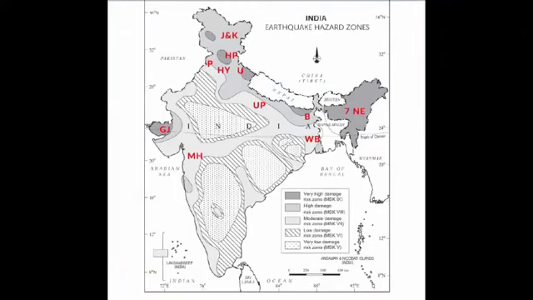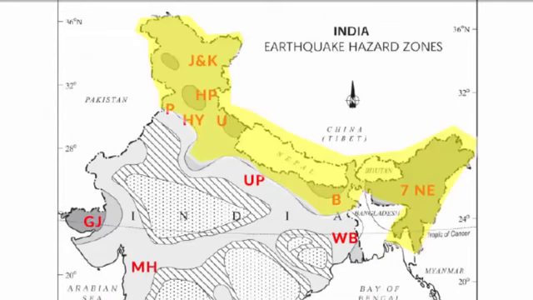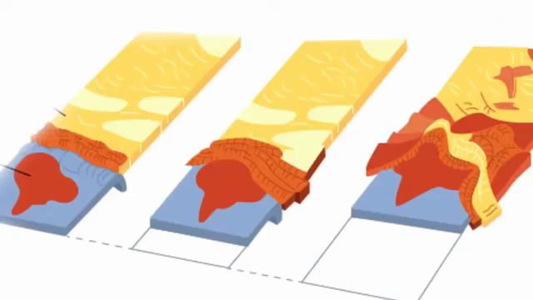You can look at the major earthquake hazard zones in India in this map. I'll just focus on the very high damage risk zone, and that is the region highlighted in yellow color in this map. So this entire portion, which is also called the Himalayan range, was not there initially. This was formed as a result of a tectonic activity. When the remaining peninsular plateau collided with the above Asian plate, there was a huge land collision. Because of that, Himalayas emerged.